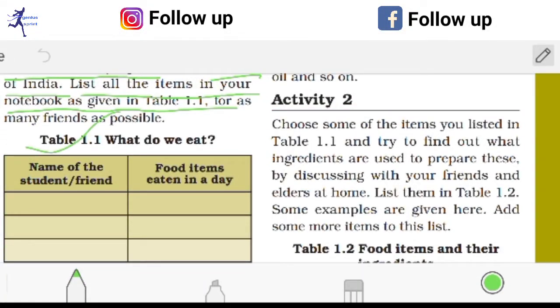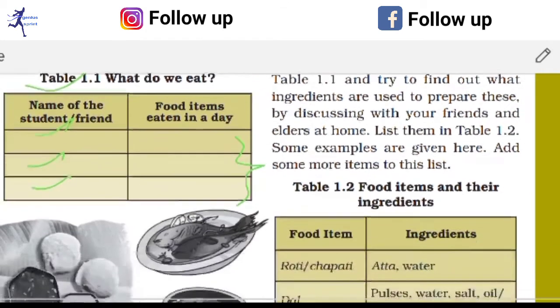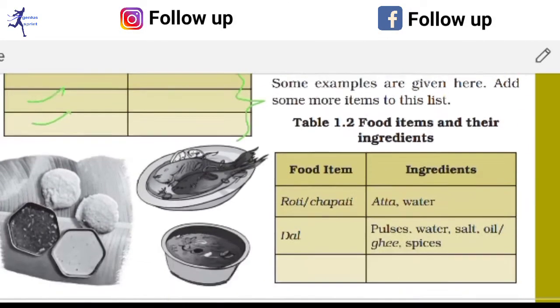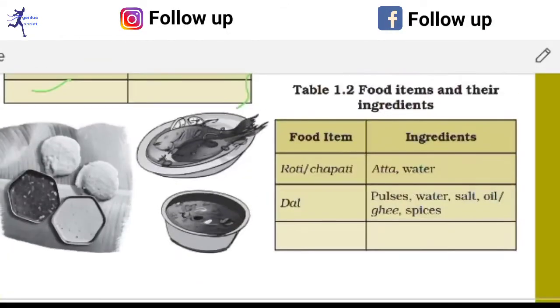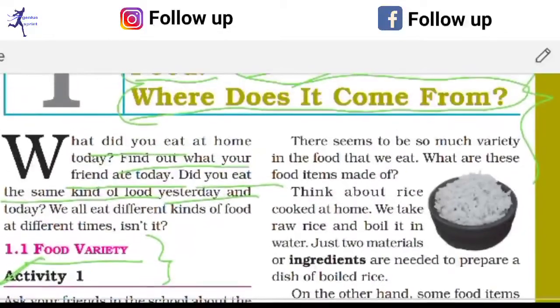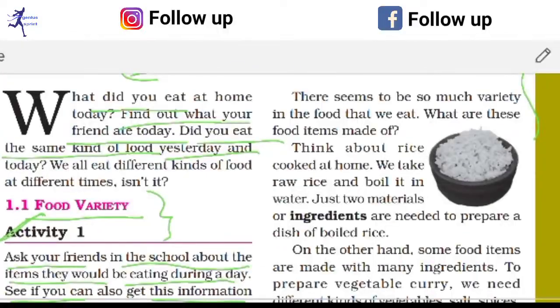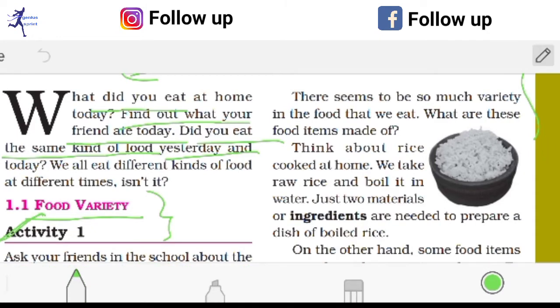This is the table given to you: What did you eat today? Name of the student. Here you have to fill in your friends' names one by one, and what kind of food they like to eat. This is one kind of activity for all of you. Try to fill this table, and you can also include more columns if you have more friends. These are not very important things, because this kind of question will not basically be asked. Here there seems to be much variety of the food that we eat.